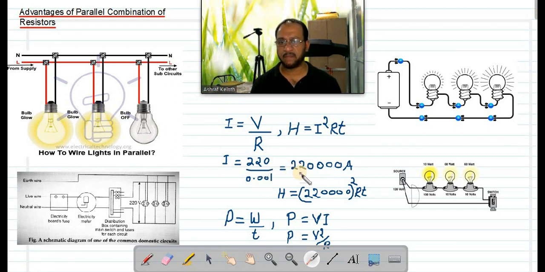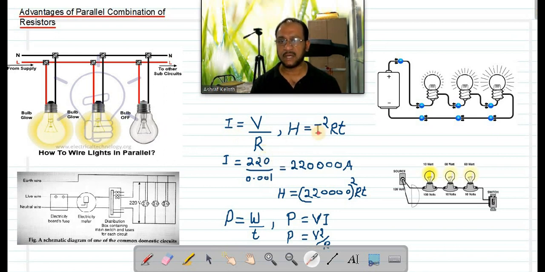What is the main point you obtain from this discussion? You cannot connect a device with zero resistance in a circuit. If you connect a device with zero resistance in a circuit, that means overloading. The current will go very high if the resistance is very small, and if it is zero, the current will be infinity.